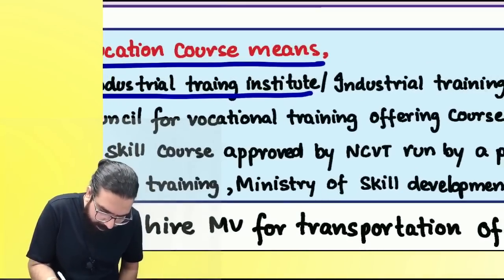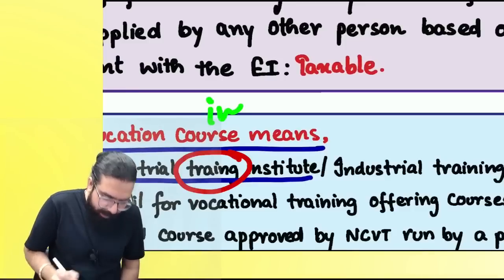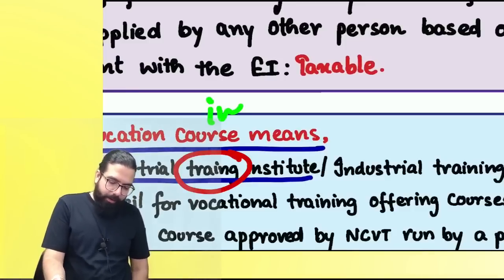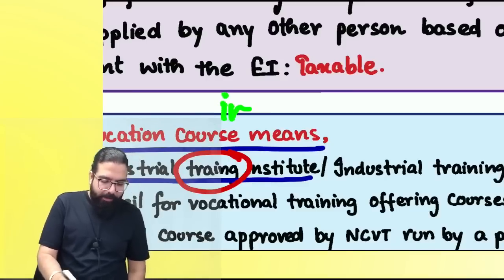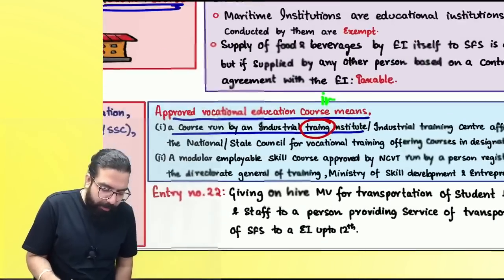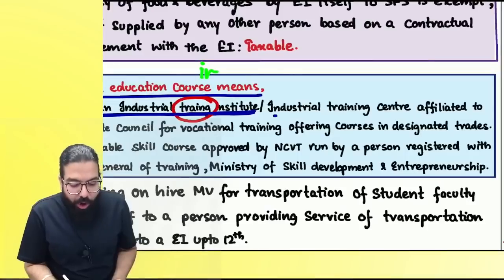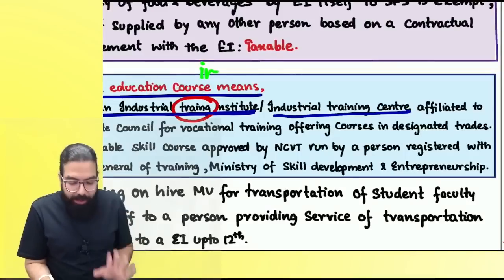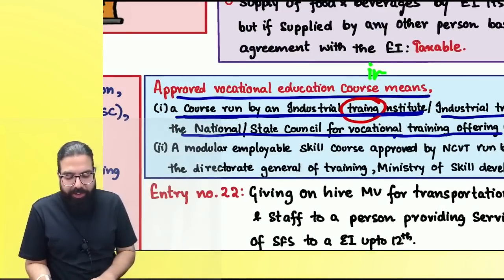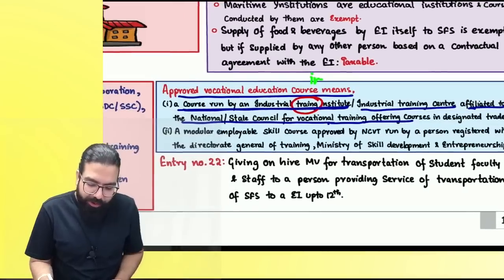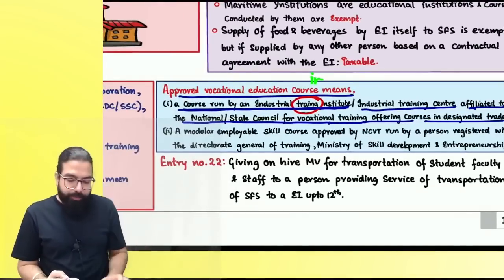Training, the spelling error is there, correct or not? Training institute. So what do you mean by vocational education course, everyone? A course which is run by an Industrial Training Institute or Industrial Training Center, affiliated to the National Council for Vocational Training or State Council for Vocational Training, and it is offering courses in a designated trade. Are we clear, everyone?